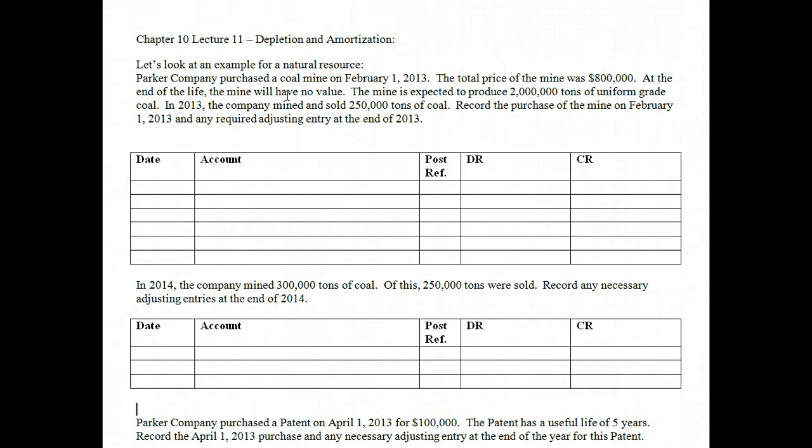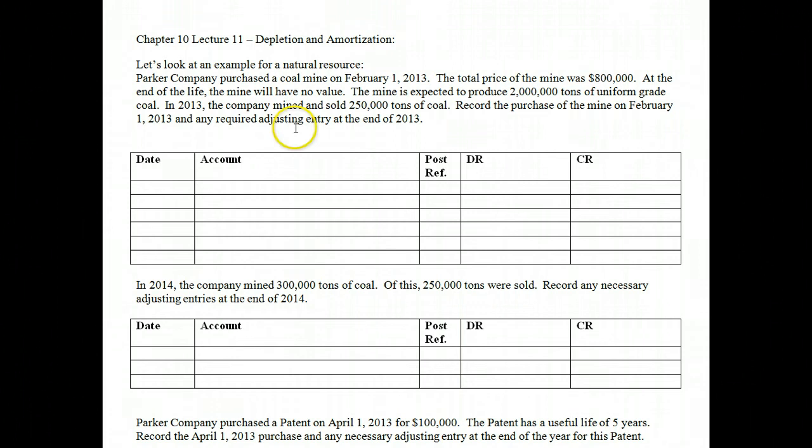Parker Company purchased a coal mine on February 1st, 2013. The total price of the mine was $800,000. At the end of the life, the mine will have no value. The mine is expected to produce 2 million tons of uniform grade coal. In 2013, the company mined and sold 250,000 tons of coal. Record the purchase of the mine on February 1st, 2013, and any required adjusting entry at the end of 2013.